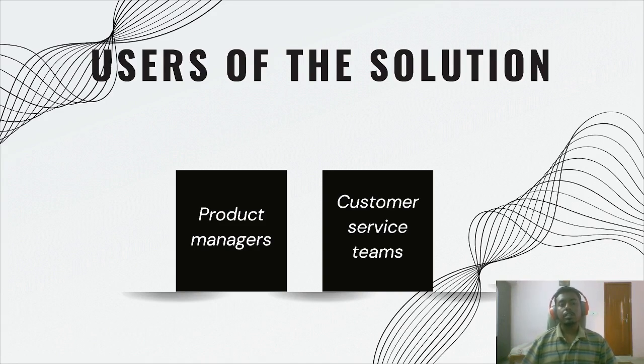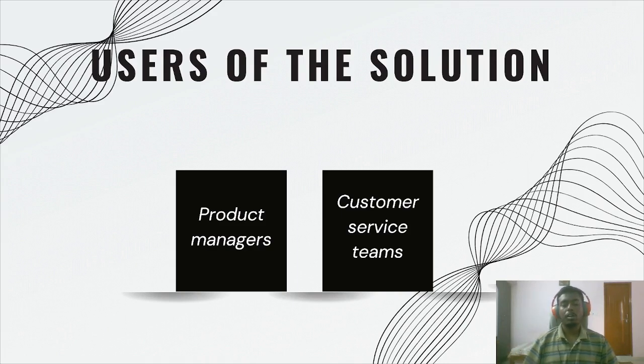And the next user of the solution could be customer service teams. The customer service teams can have the cons of the product so that if there is a return coming in after the purchase, the feedback can be taken from the customer, and the customer service team can initiate a refund without human intervention if the cons that the user is mentioning about the product in the return are also a part of the cons obtained from analyzing the reviews.